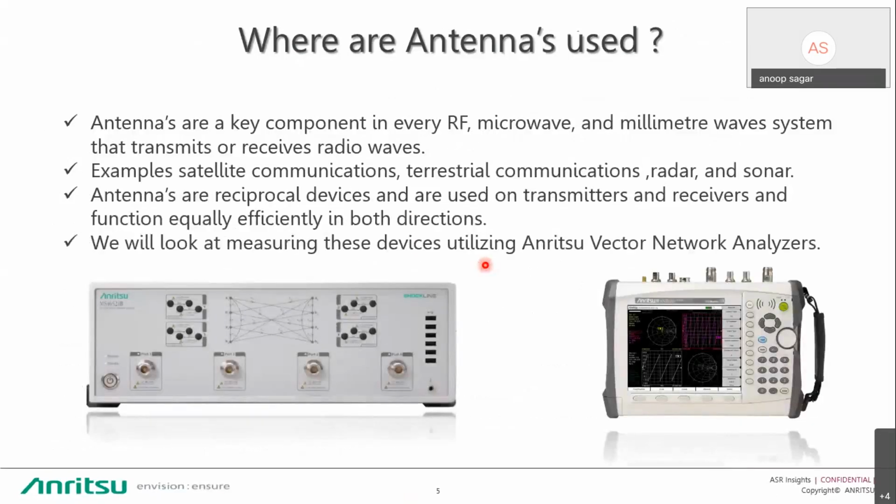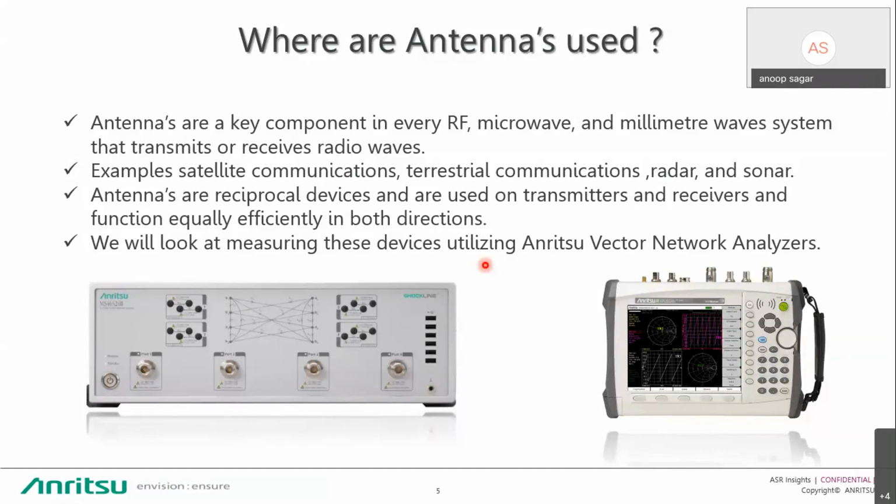So now we are starting the main slides, where antennas are used. Antennas are the key component in every RF and microwave system, which can transmit or receive radio waves. That depends on where you are using the antenna. Examples are satellite communication, terrestrial communication, radar or sonar.